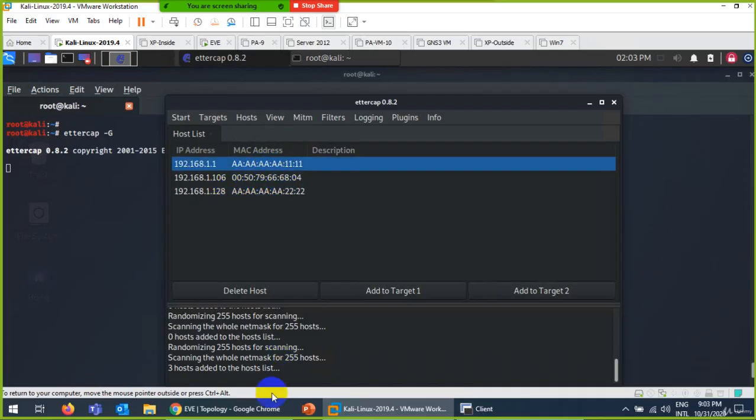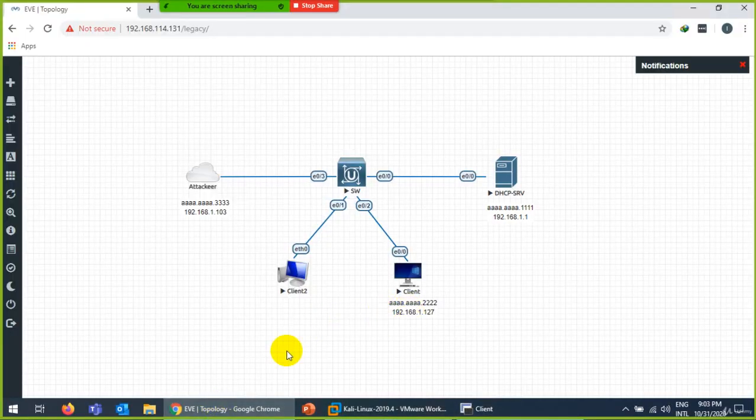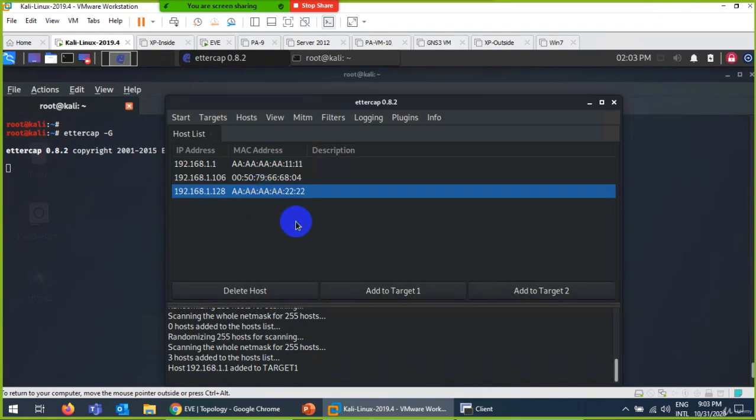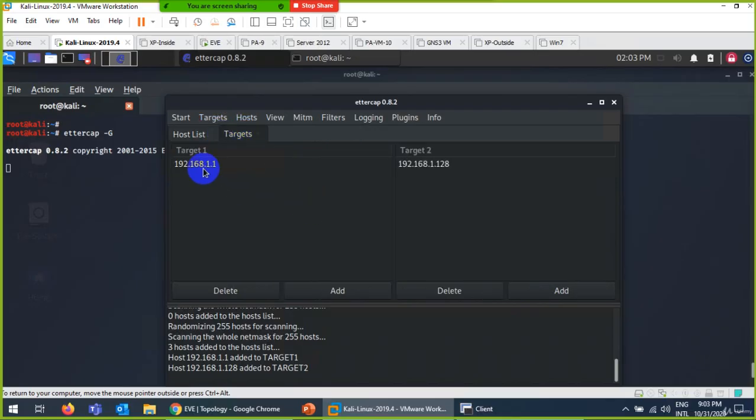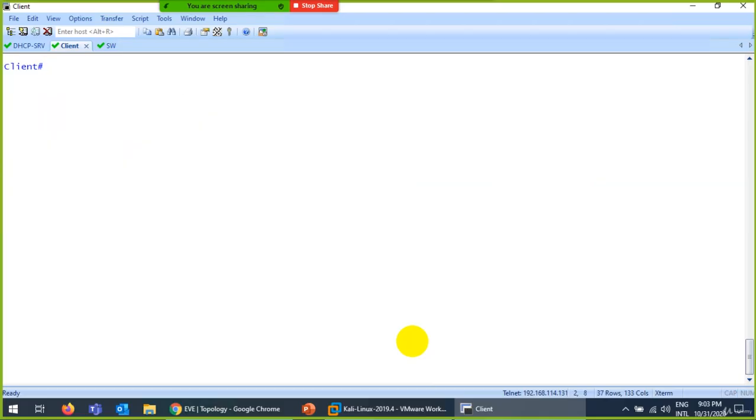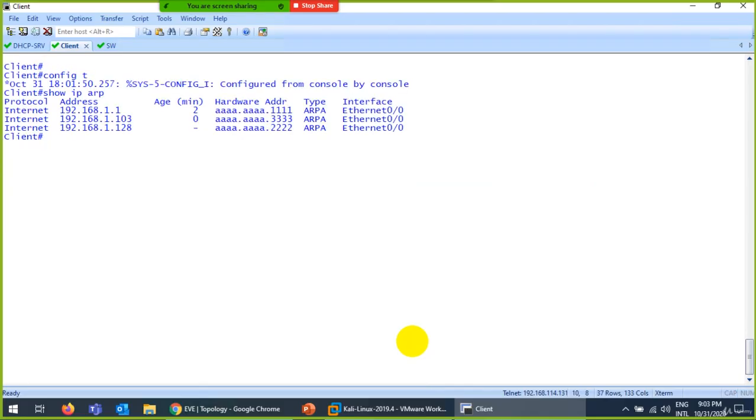You remember who .1 is? DHCP. Add to target 1. And who is my second target? .2. Let me add to target 2. This one is done. Now if I check current targets, these are my current targets. That's why I showed you show ARP here.